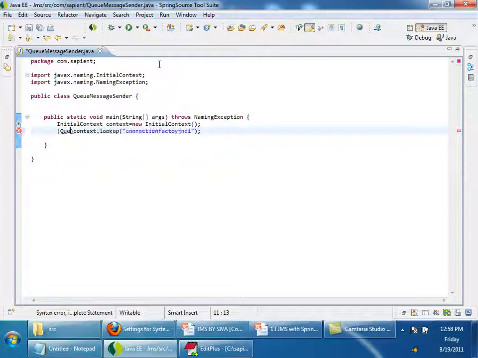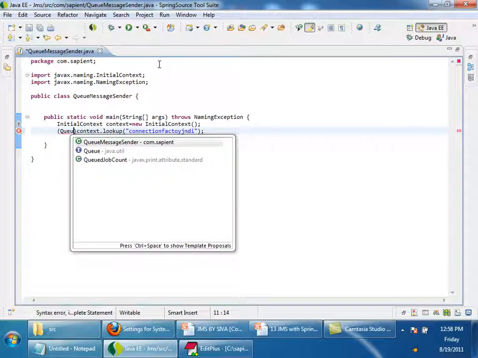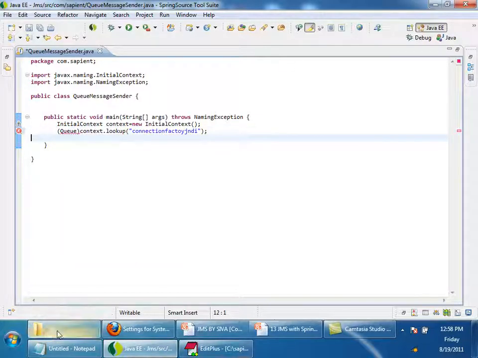Typecast it to QueueConnectionFactory. But QueueConnectionFactory you cannot see here. So some libraries have to be included. Okay, what libraries? Let me tell you.